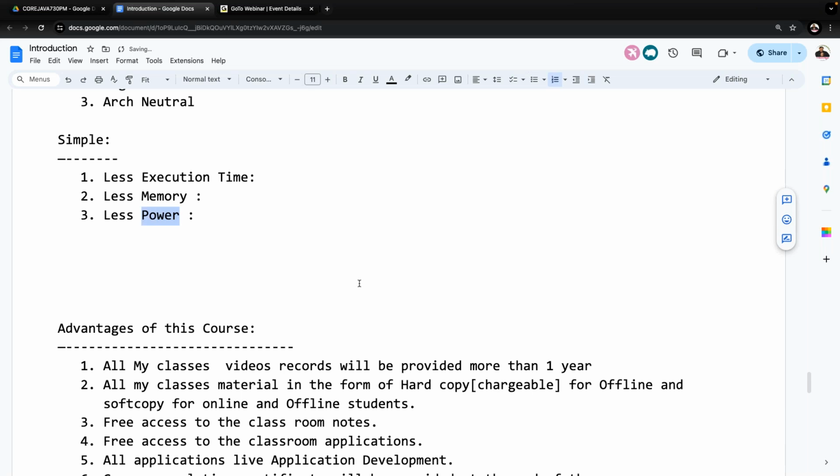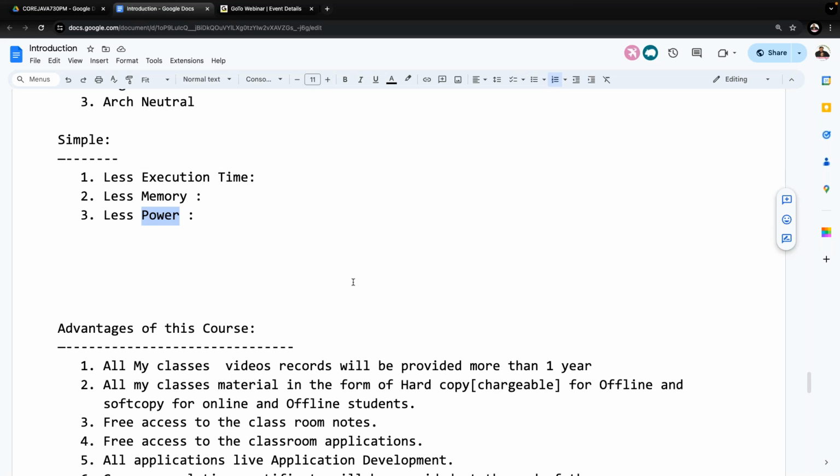I'll give clarity on it. You may have the question, what is the relation between power consumption and a programming language? Even I thought like that initially, but later I understood the reason they gave. I will explain that, don't worry. This information is provided by Sun Microsystems. It's not my own way; these are the reasons Sun Microsystems has given.